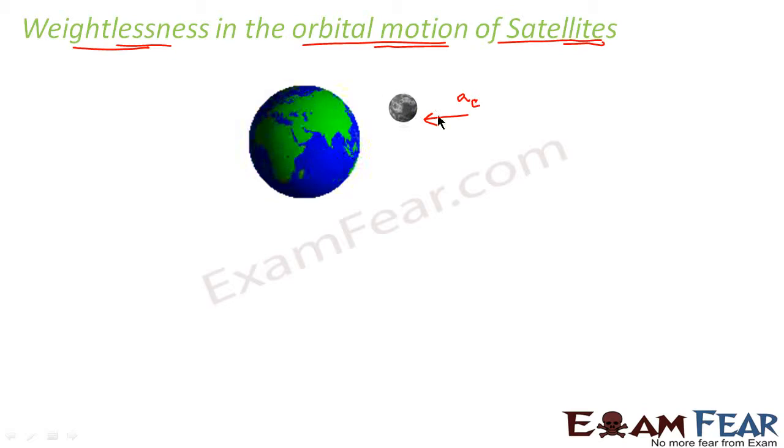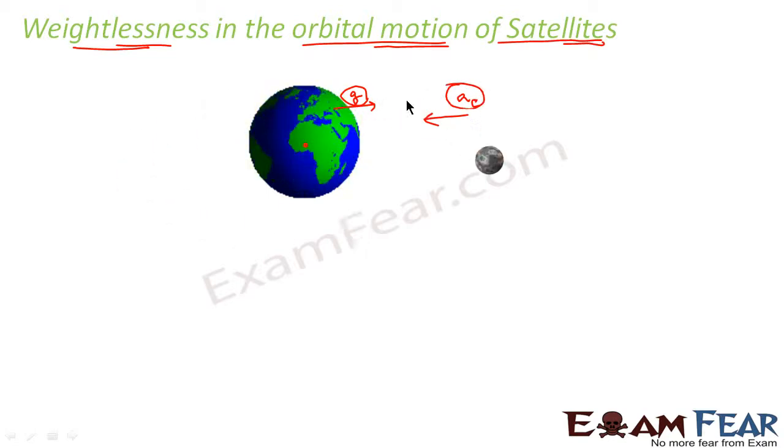At the same time, there is Earth's acceleration due to gravity, which is balancing this centripetal acceleration. These two accelerations are equal in magnitude and they balance each other.